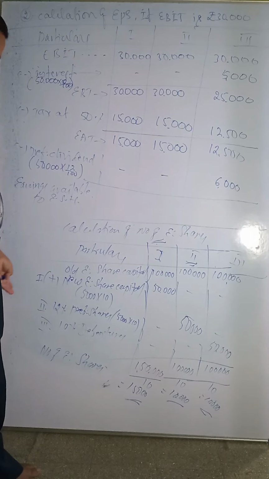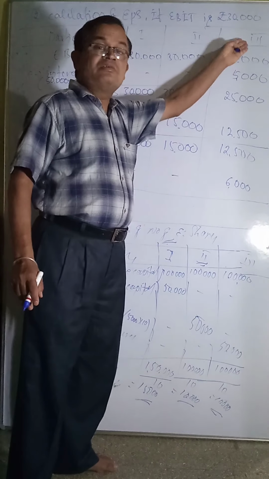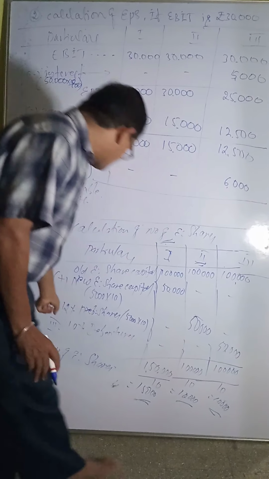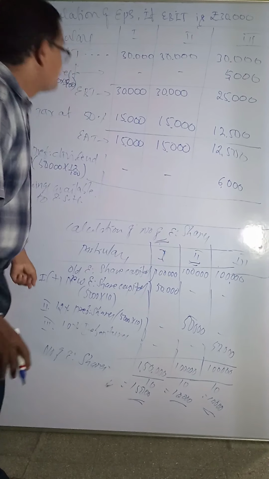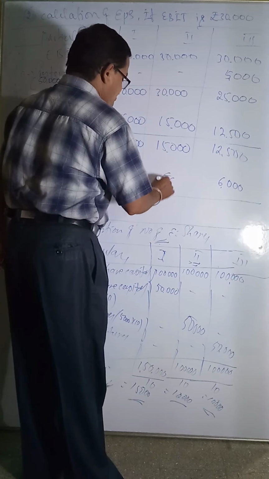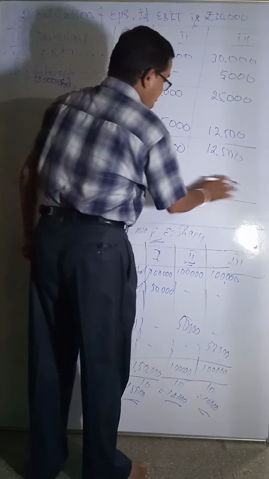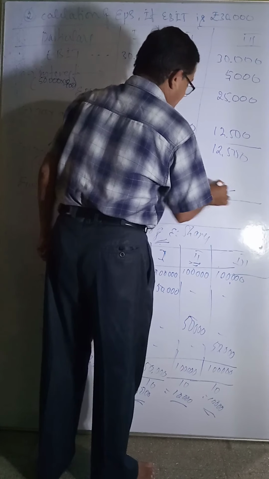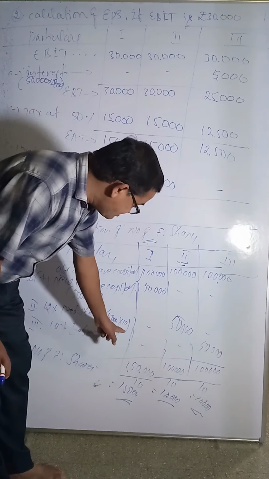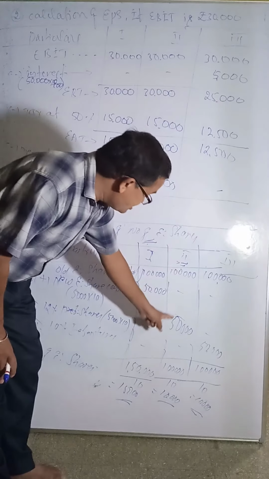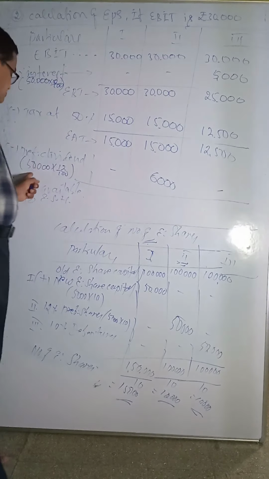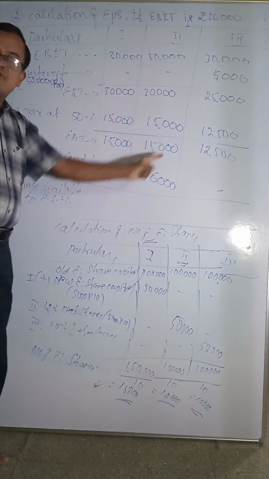It is the second point, not the third point. The third point was given as interest. 12% preference shares, 5,000 of 10, is 50,000 into 12 divided by 100, which is 6,000, in the second plan only.